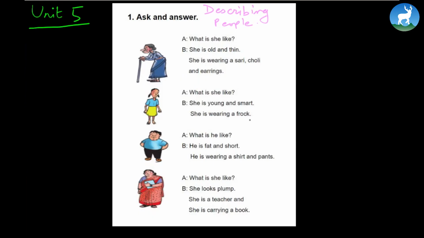What is C like? C is old and thin. She's wearing a sari, a choli, and earrings.